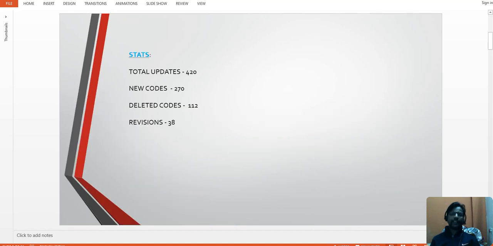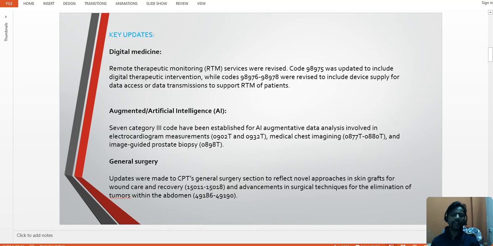First we will see stats related to the CPT 2025 updates. In total, we are going to have 420 updates. Out of 420, there are 270 new codes related to all specialties, 112 deleted codes, and 38 revisions. First we will see key updates related to these codes. Next we will see chapter-wise updates.